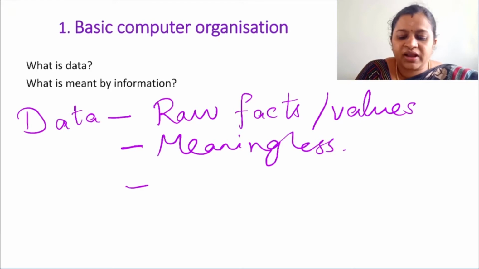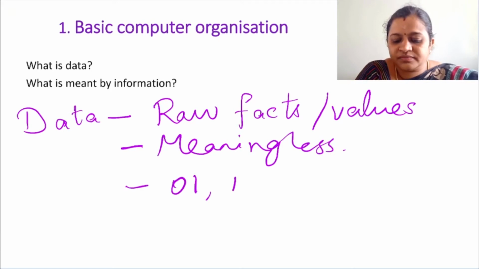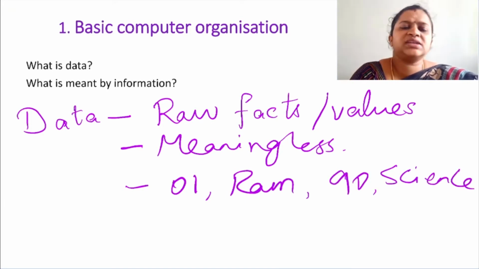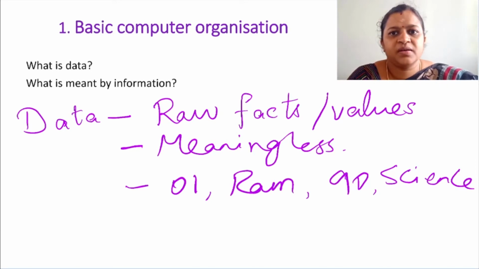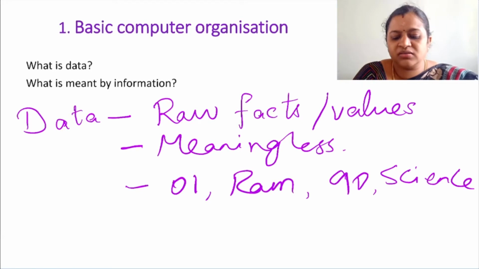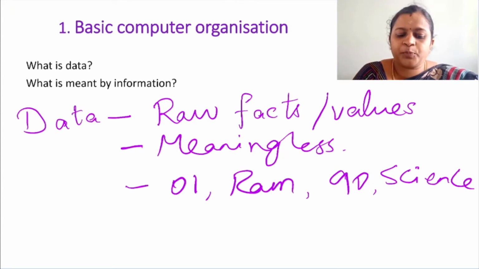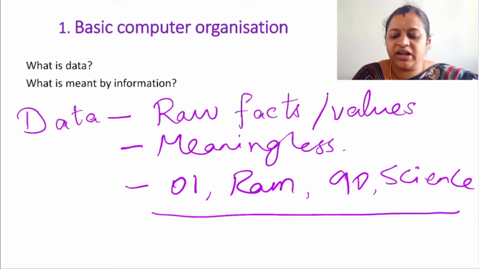For example, if I write a value 1, RAM, 90, science. These are some raw values, raw facts. Can you understand any meaning from this? Simply, number 1 is a numerical value, RAM is some name, 90 is also a numerical value, science is some subject name, that's all. But it doesn't have any meaning. So this is what is all about data.